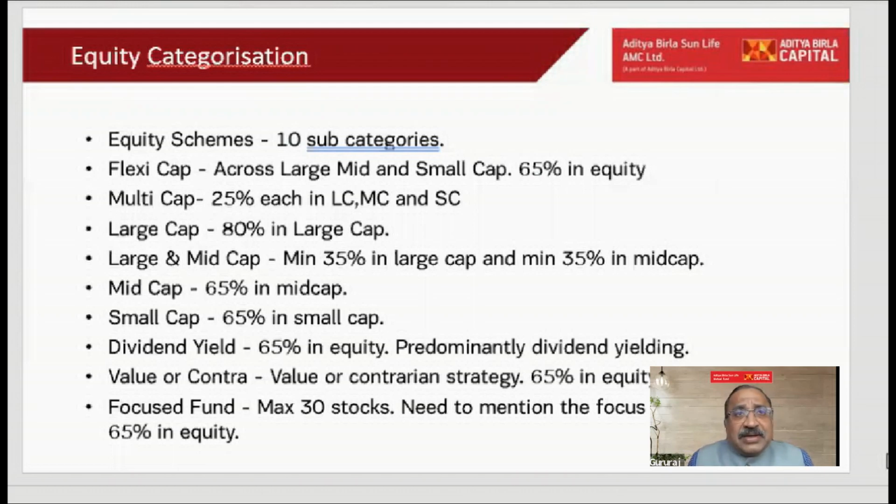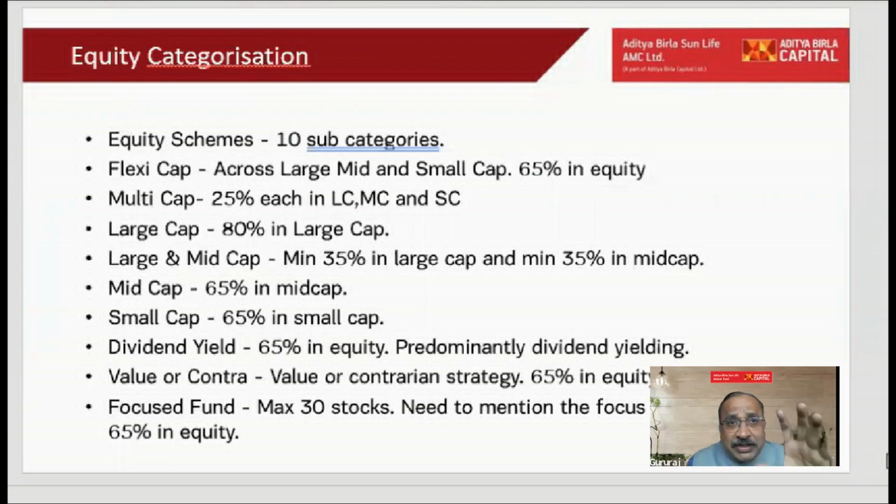Now, let us quickly run through. The first thing I need to be clear about is what return I am expecting. For example, if I'm happy with a 10% return, and that is my objective, then I'm taking less risk. I'm not very bullish. Then I may go for a large cap fund or a flexi cap fund.